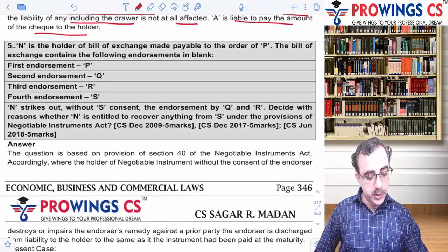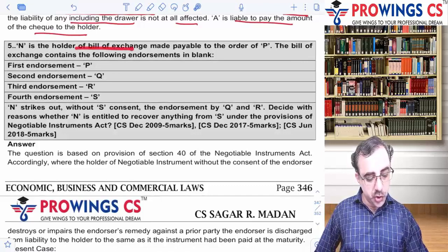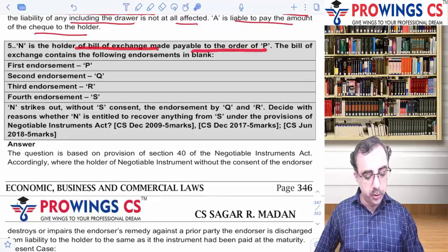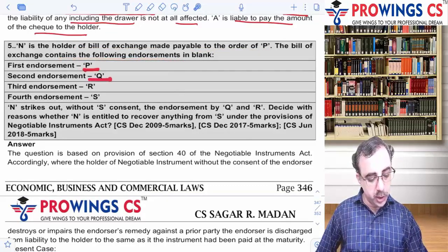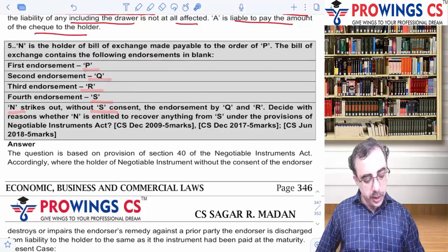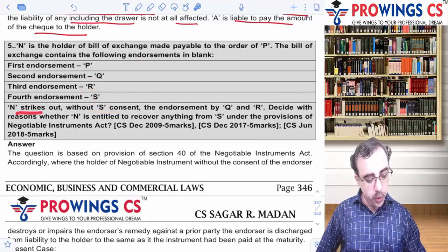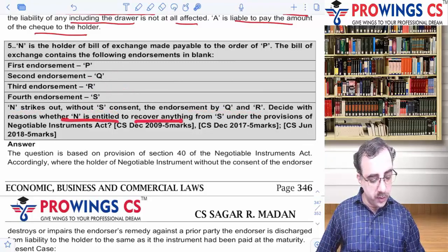N is a holder of bills of exchange made payable to the order of P. The bill of exchange contains following endorsements. First endorsement P, second endorsement Q, third endorsement R, and fourth S. N strikes out without S's consent the endorsement of Q and R. तो ये उसने strike off कर दिया. Decide with reason: N is entitled to recover anything from S under the provisions of this Act.